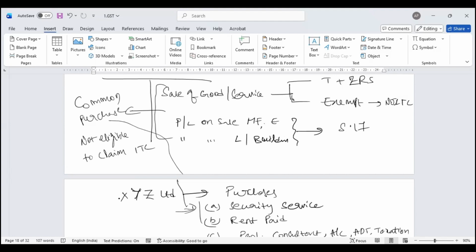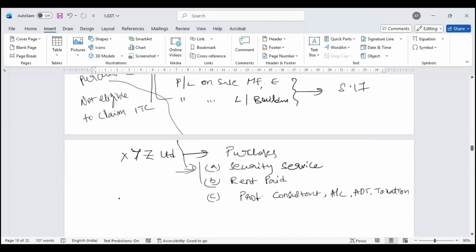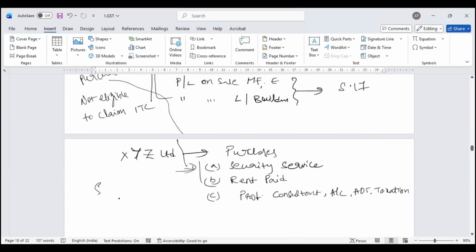Law says, look, you understand your business model. If you have these common credits, don't take common credits. So what about specific purchases? What is a specific purchase? Let's take the example of a real estate agent. Say I purchase a property for 1 crore.